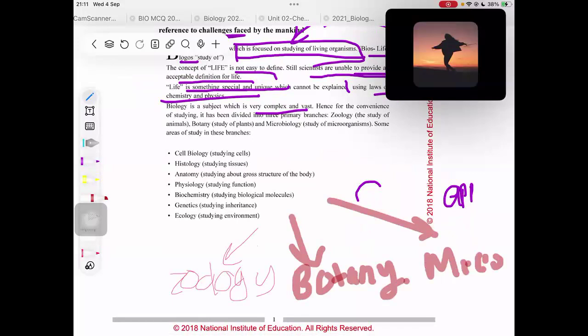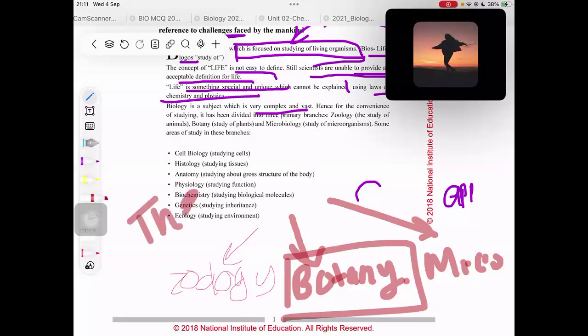If you can remember, in unit 2, you might have done by now about the two scientists who discovered that all plants were made out of cells, right? Who was the scientist that found out that all plants were made out of cells? It was Matthias Claydon, right? Matthias Claydon found out that all plants were made out of cells. He was a botanist, right? So who was the one who found that all animals were made out of cells? Who was that scientist? It was Theodore Schwann, right? Theodore Schwann. So he was a zoologist, right?